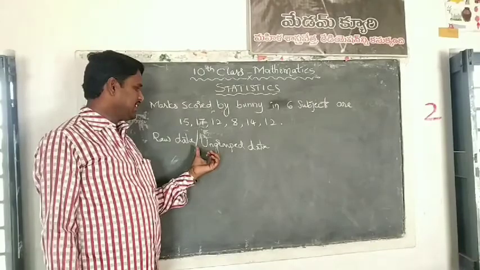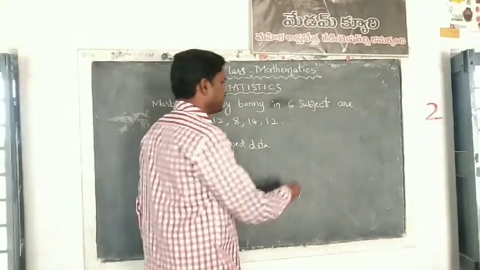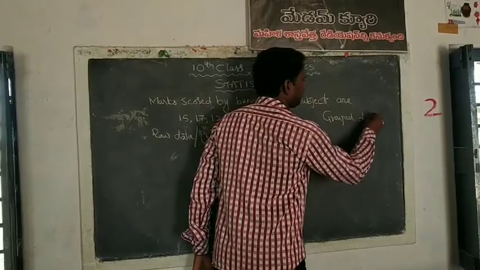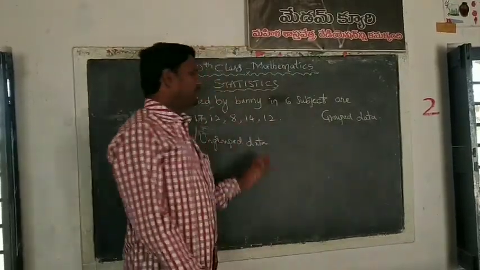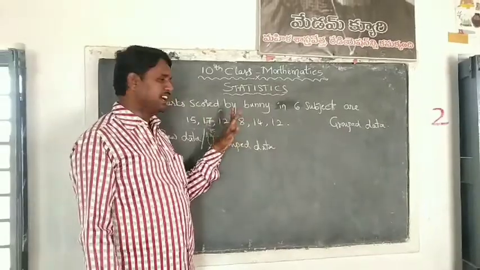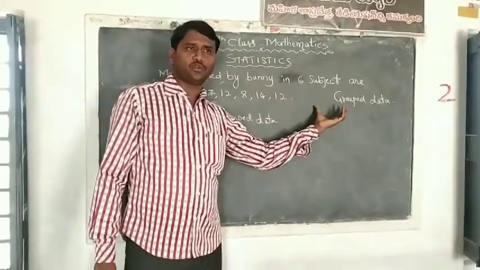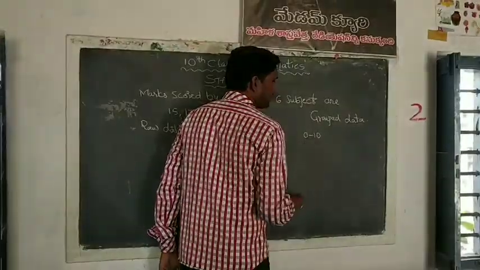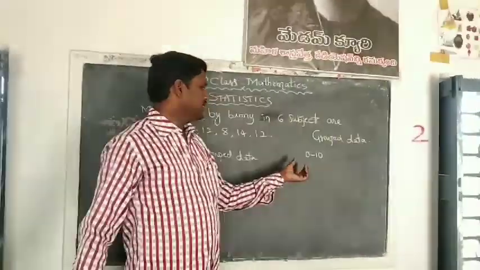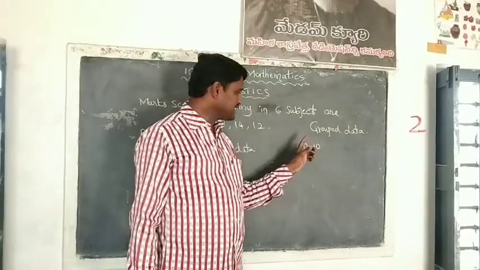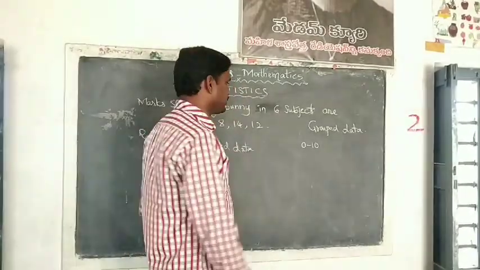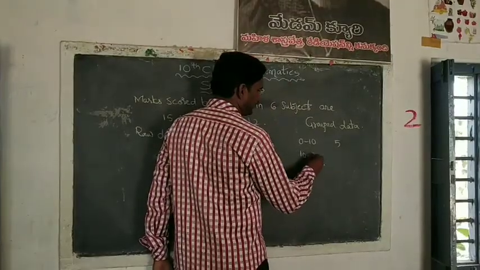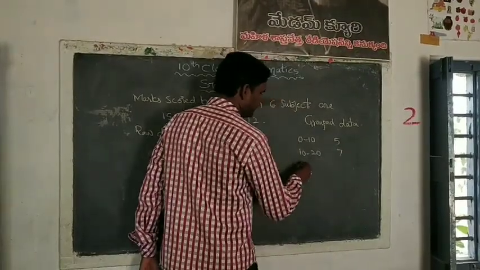Apart from this ungrouped data, there is another data that is called grouped data. What is grouped data? After collecting the data, we need to divide them into some classes. For example, in a class we conducted an exam for 50 marks. Then 0 to 10 marks were got by how many students? Maybe 5 students. 10 to 20 by 7 students.